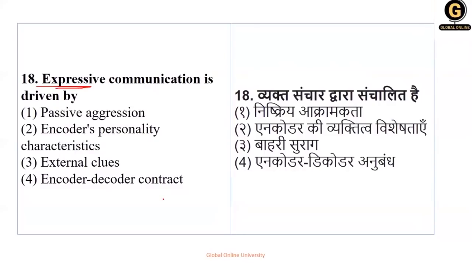Now if you read the question carefully, it will not be passive, because expressive and passive are opposites. It will not be external clues, because it is communicated, so there will be no clues. As for contract, there is no question of a contract. So it is about personality. I told you, many factors are considered in expressive communication, like your gestures, eye contact, body language.